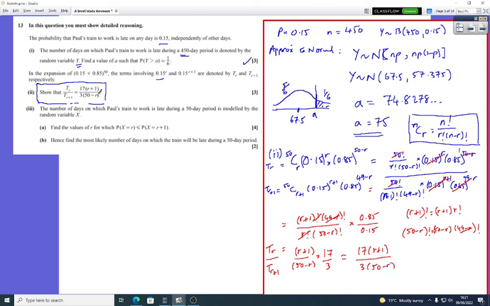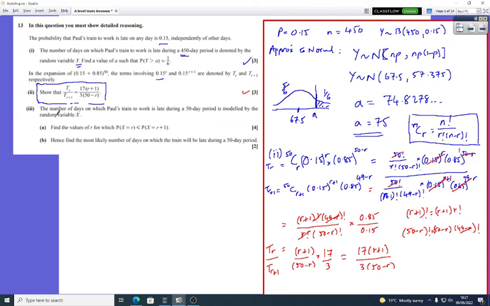Now that's a bit of a cheeky one because there's quite a bit of working out going on there, but it's going to help you later. So if you don't get this, don't panic too much, you can still use that for later. And let's see how we'll use this later. So let's have a look.